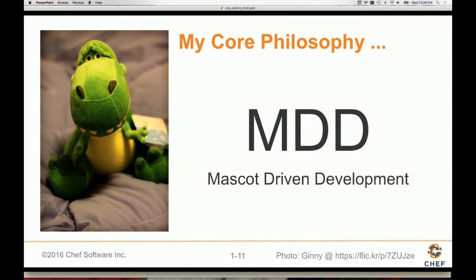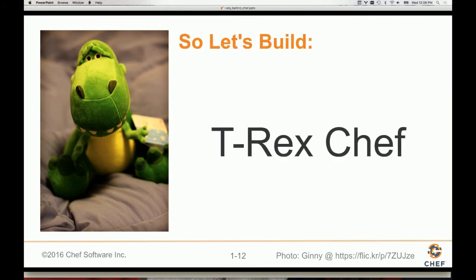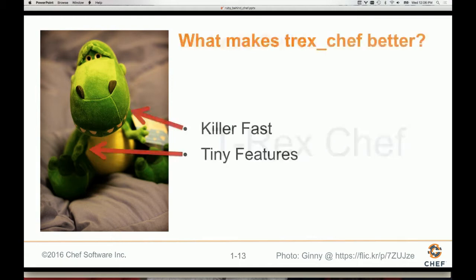So I started out with this cute T-Rex toy, and I was thinking to myself, that's what I want to do. I want to make a version of Chef that is T-Rex flavored. The reason I want a T-Rex flavored Chef is that I think T-Rex Chef would just be a lot cooler than regular Chef. I mean, chefs nowadays are just the vanilla chef, the unleaded chef, the 87 octane chef. What we want is a super powered, awesome chef.